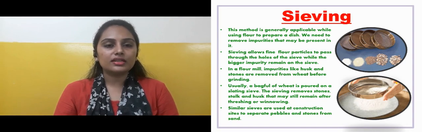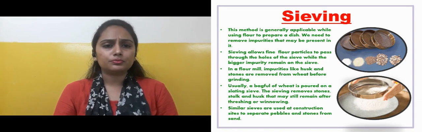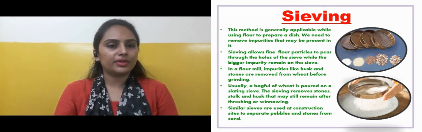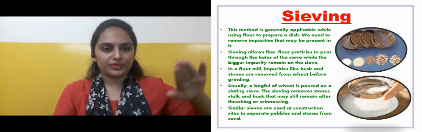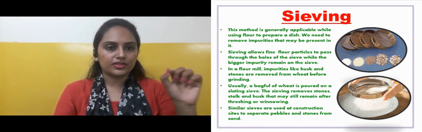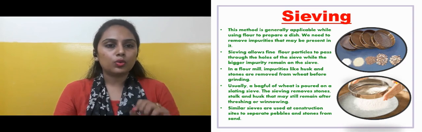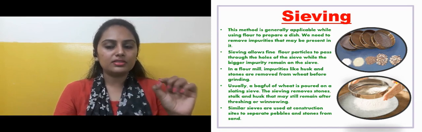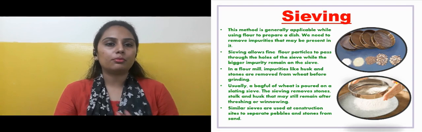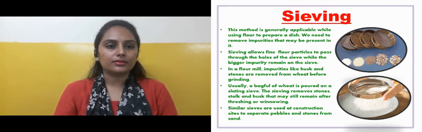Similar sieves are used at construction sites to separate pebbles and stones from the sand. You might have seen a construction place where construction is going on. At that place a person has a slanting frame with a net of small holes on it, and they put sand on it. When they put sand on it, what happens? The small pebbles and stones get separated from the sand. So this process is sieving.